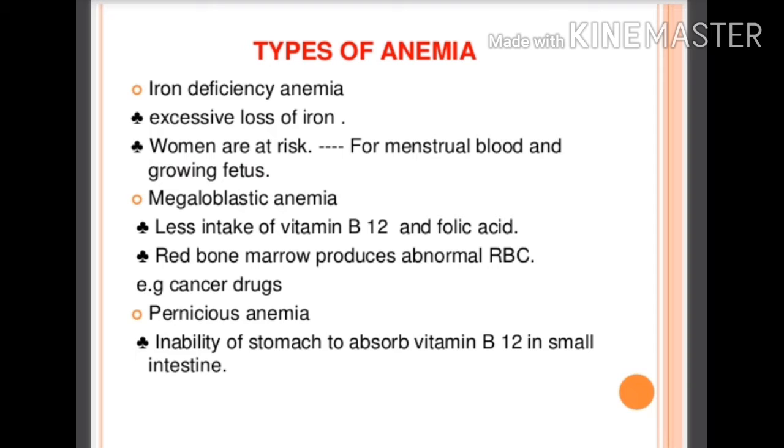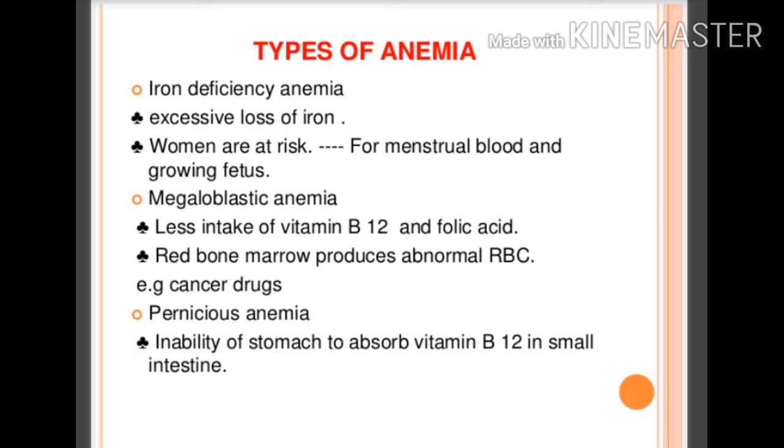It is caused due to excessive loss of iron, and women are at a higher risk. Then second is megaloblastic anemia. It is due to less intake of vitamin B12 and folic acid. The red bone marrow produces abnormal RBCs, and it can be due to cancer drugs.